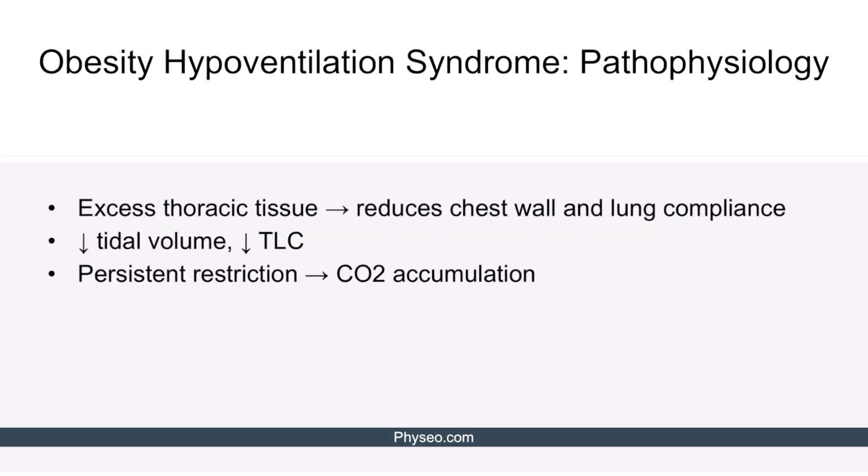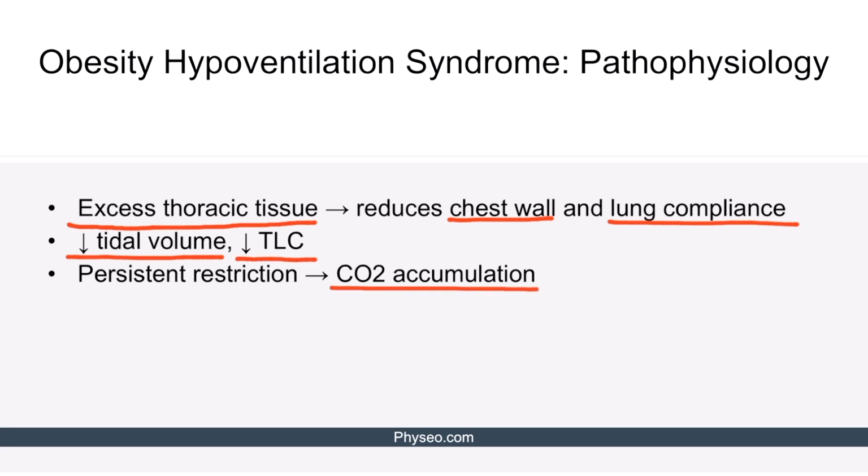In obesity hypoventilation syndrome, excess thoracic tissue compresses the thoracic cavity. This physical restriction of the thoracic cavity reduces chest wall and lung compliance. The decreased compliance in turn increases total airway resistance, leading to decreased tidal volume, or the amount of air that moves in or out of the lungs with one respiratory cycle, and decreased total lung capacity.